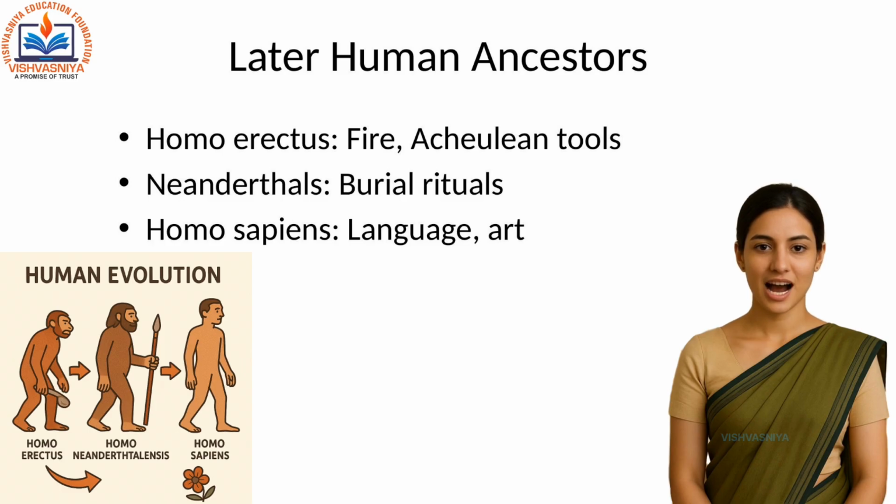Homo sapiens, us, appeared around 300,000 years ago. We developed language, art, agriculture, and complex tools.